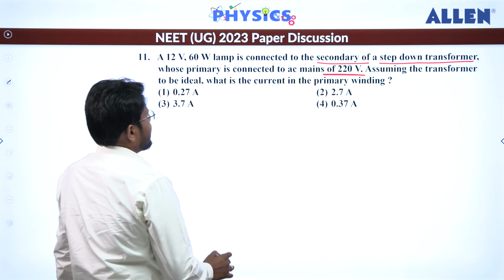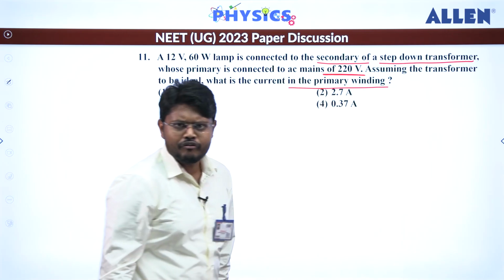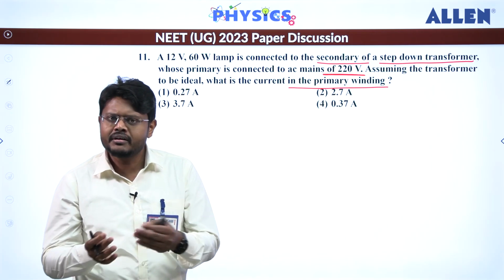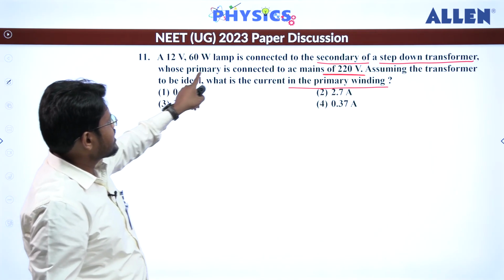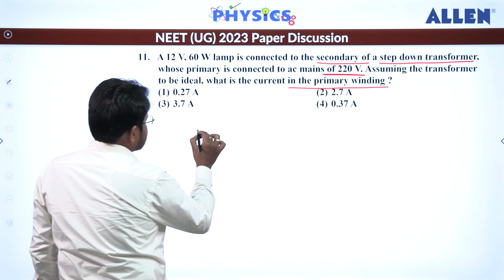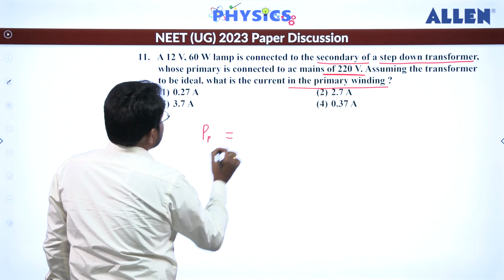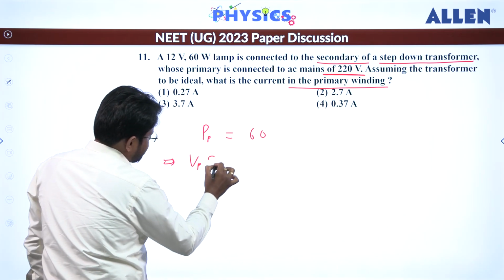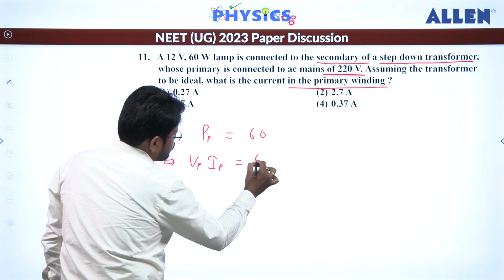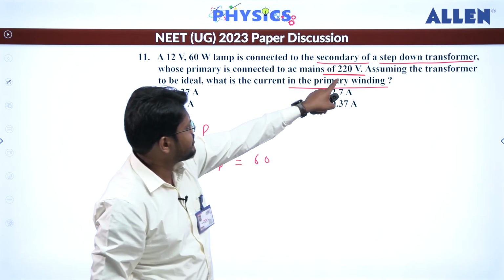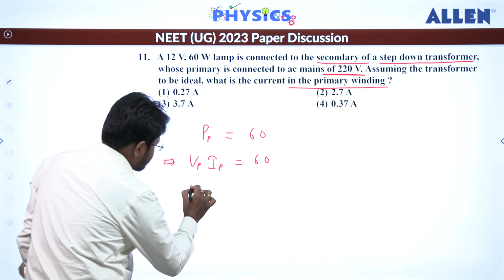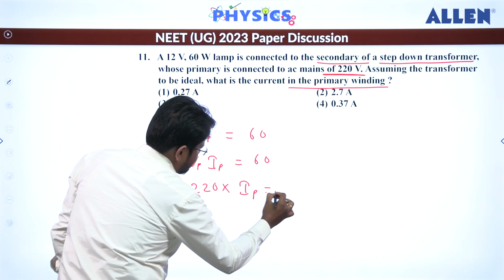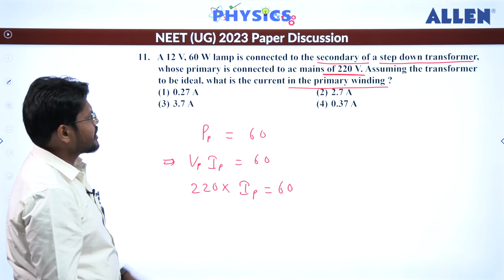Assuming the transformer to be ideal, we have to find the current in the primary winding. Since it's an ideal transformer, power in the primary must be equal to the power in the secondary. Power in the secondary is given to us, so power in the primary will also be equal to 60, and power in the primary is voltage in primary times current in primary, so that equals 60. Voltage in primary is given to us, it is connected to 220, so 220 into current in primary equals 60, and we have to find the current in the primary only.